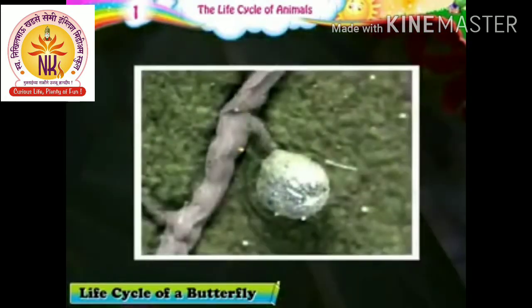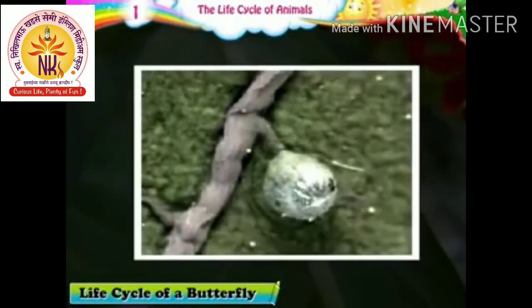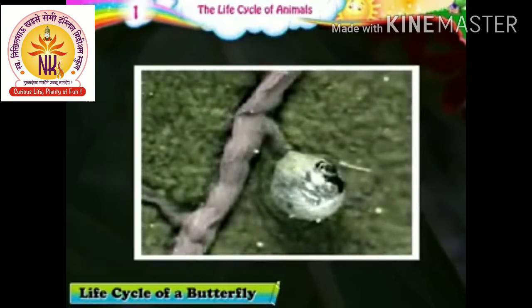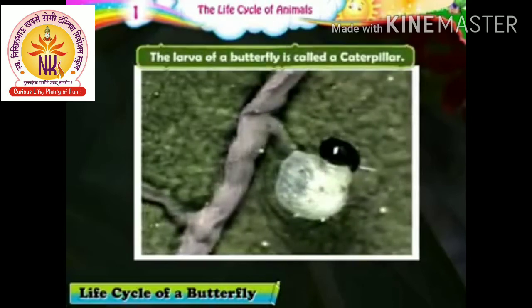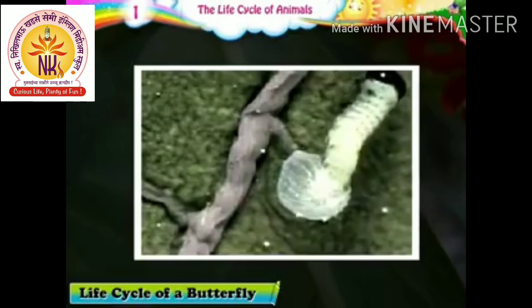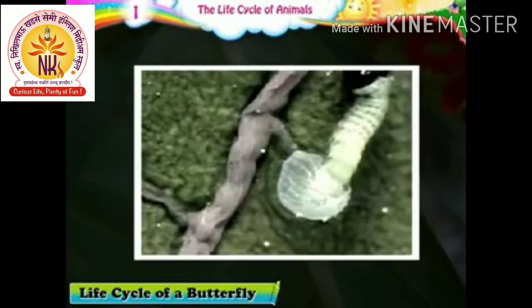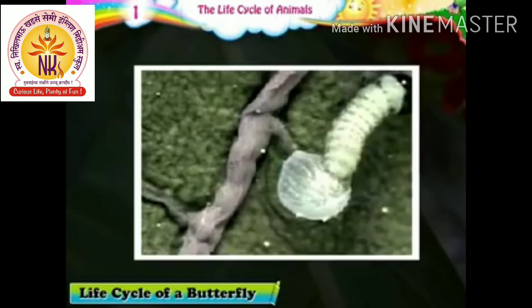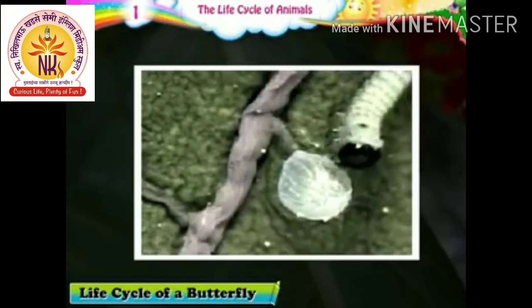After 6 or 8 days, the larvae begin to emerge from the eggs. This stage varies from one butterfly species to another. The larva of a butterfly is called a caterpillar. Caterpillars differ in shape and size. They also have different colors. Caterpillars are long, and most of them have tiny fibrous hair on their bodies.